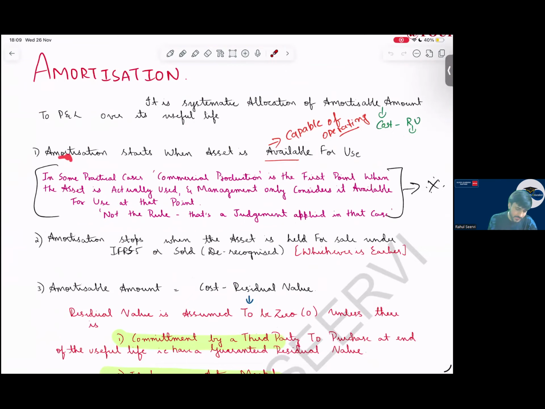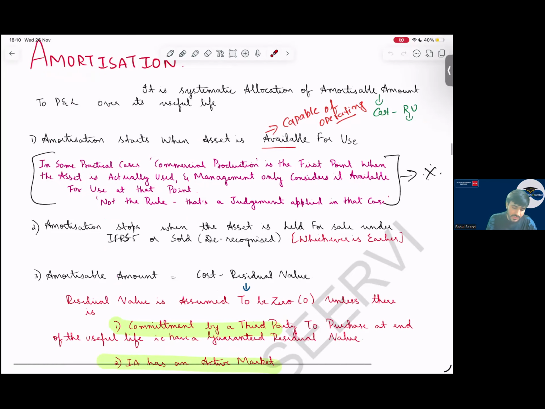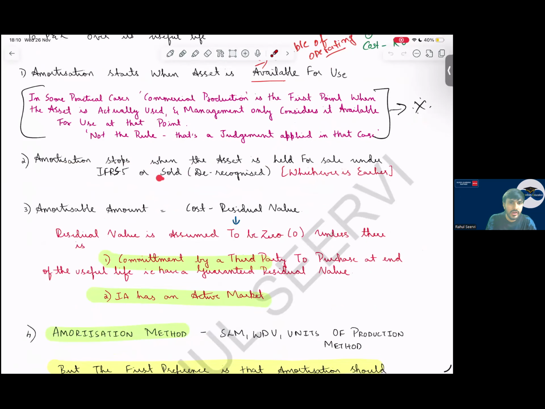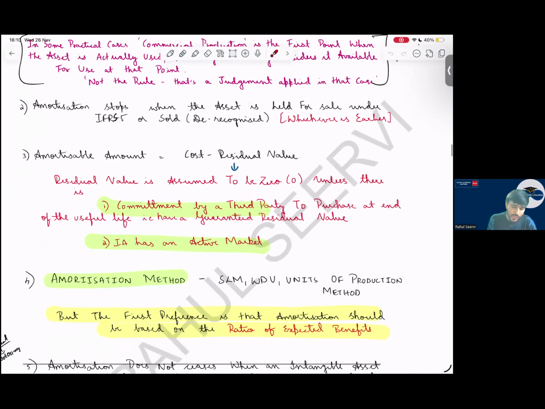And I mentioned questions are there in the kit in your past papers. What is that? In some practical cases, commercial production is the first point when the asset is actually used, and management only considers it available for use at that point. So once the commercial production starts, from that day only we will charge the amortization. Amortization will stop when the asset is held for sale or it has been derecognized. Sir, amortizable amount means what? Cost minus residual value. Normally the residual value for an intangible asset is zero unless there is a commitment by a third party or there is an active market.